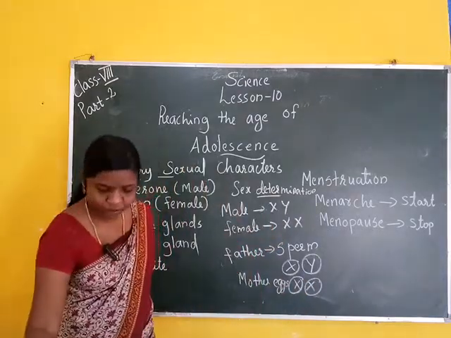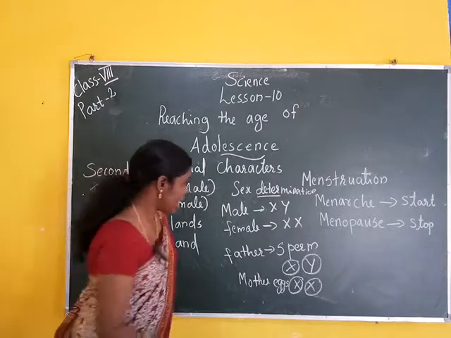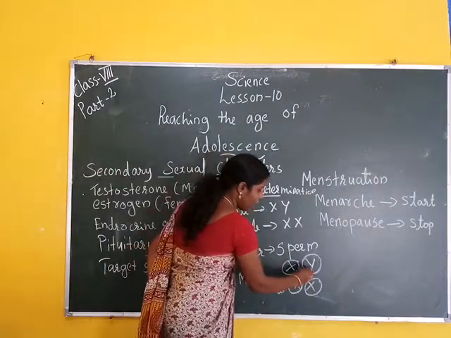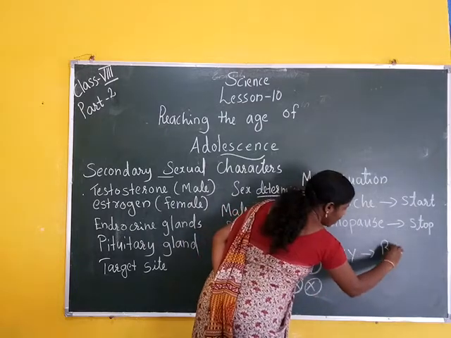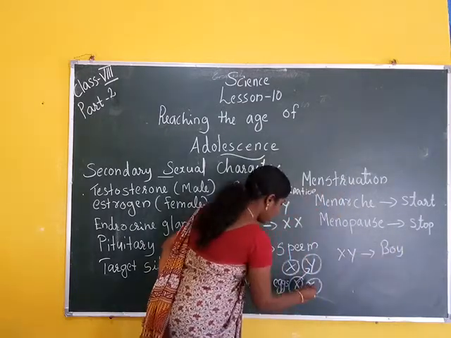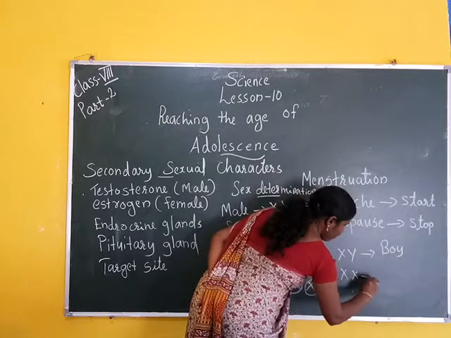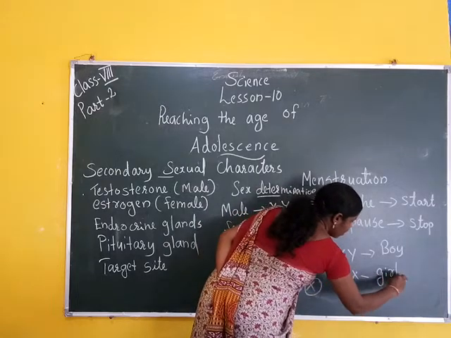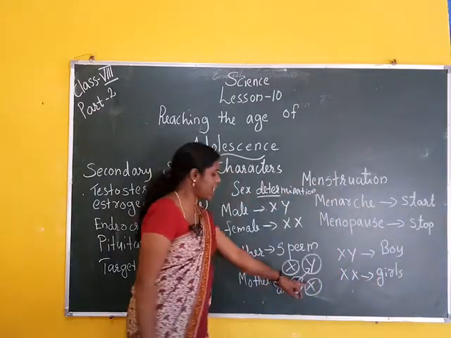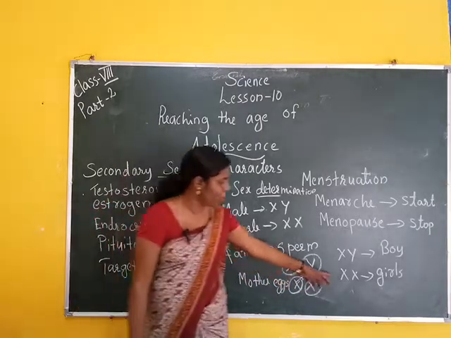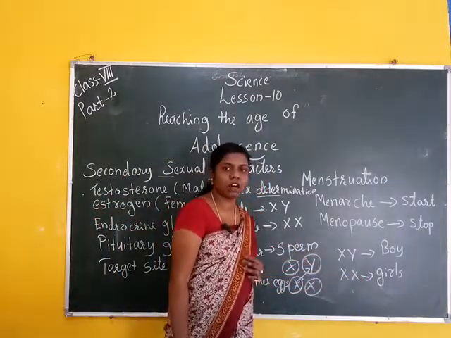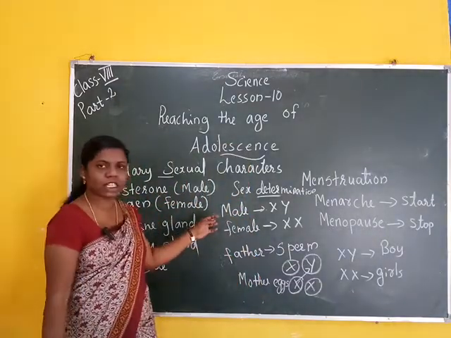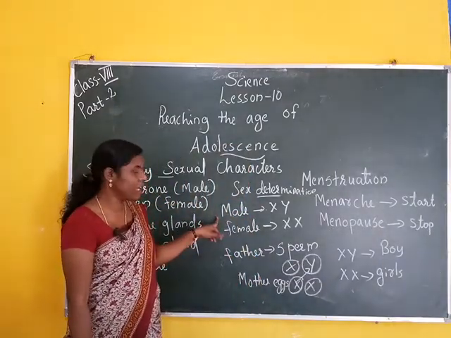When X and Y join, they form a boy. When X and X chromosomes join, they form a girl. Once more, sex determination of the unborn baby.